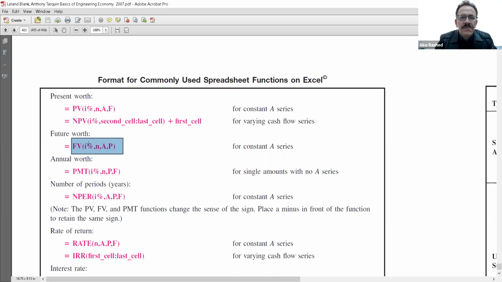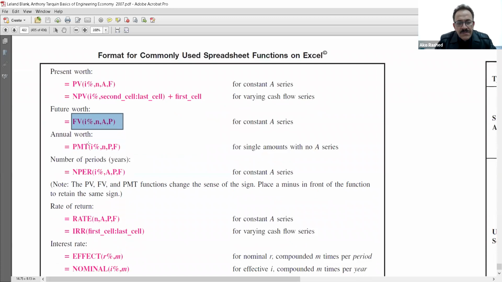I will give you the inputs and ask you to use Excel sheet commands to find the FV value. You should say how you will type it, for example FV with i equal to 5%, and 3, 0, P, that much. This will be the answer, no more than this.